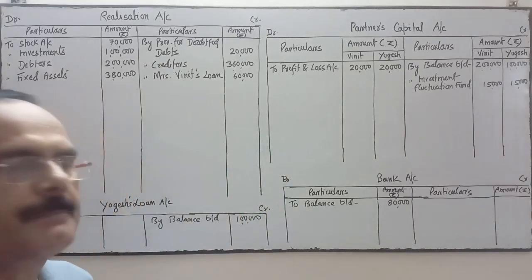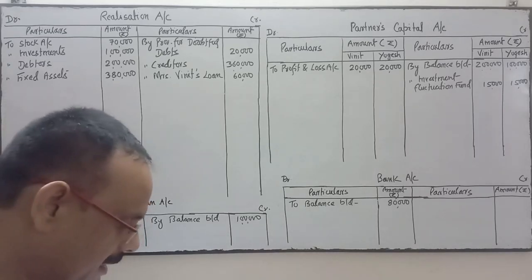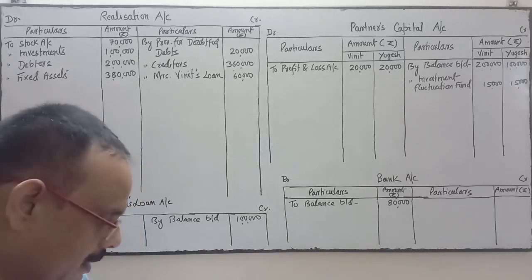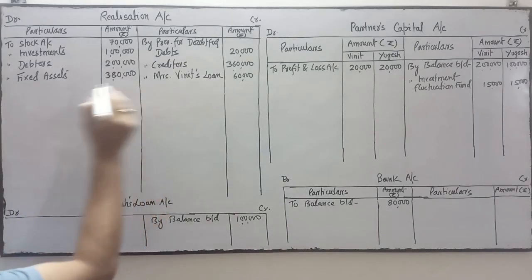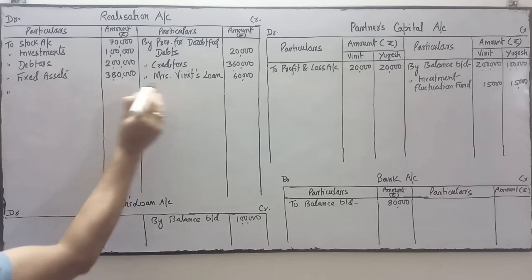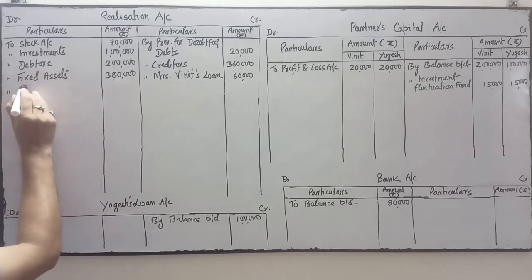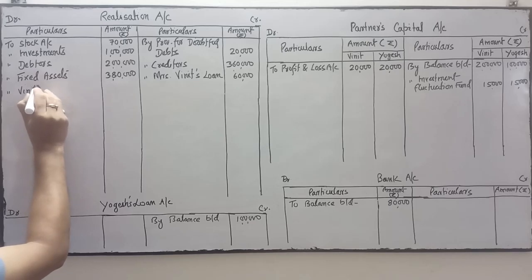Now come to the additional information thereafter. Information number A. Bineeth promised to pay off Mrs. Bineeth's loan. Mrs. loan is this much and Bineeth is ready to pay off his wife's loan. So this amount will be transferred to Bineeth's capital account.